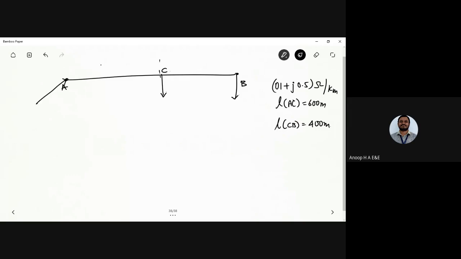So it is feeding at point A. Now what I want you to find out is the impedance of each section, ZAC and ZCB. Yes, can you calculate this? The impedance of the entire ZAB is 1 plus j0.5. So ZAC and ZCB, can you calculate it? What is it?